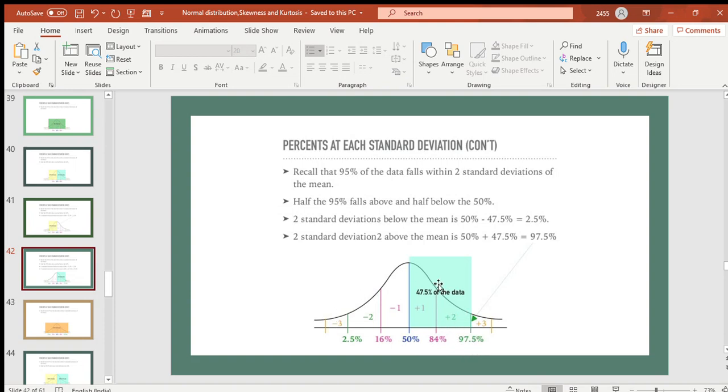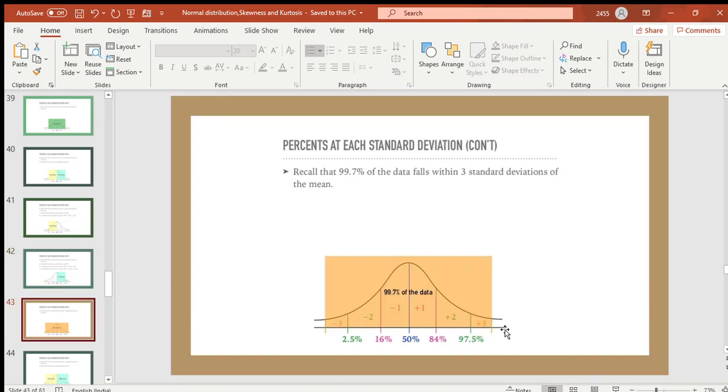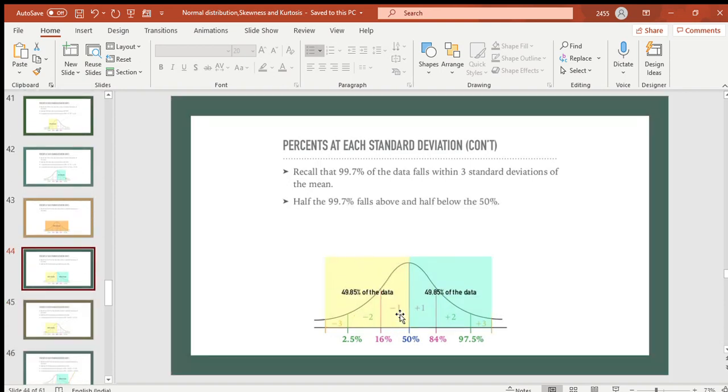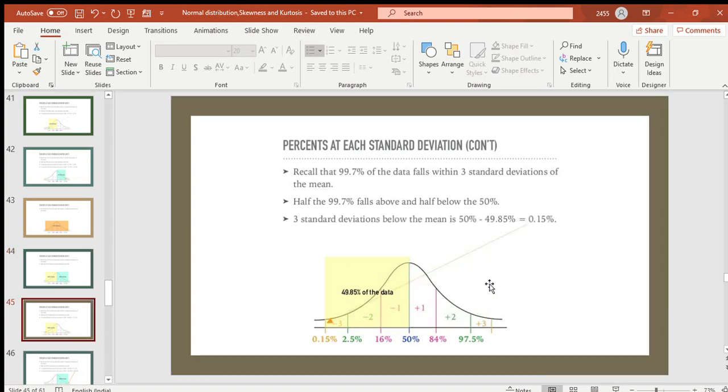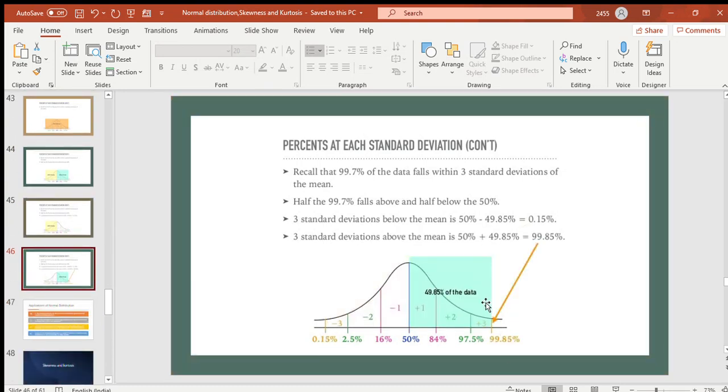Let's see with the -3 and +3 line. So 99.7% of the data is falling within 3 standard deviations of the mean. So we'll divide it by 2, 49.85 on the left and right. So 50 minus 49.85, so this point is 0.15%, and 50 plus 49.85, this is 99.85.